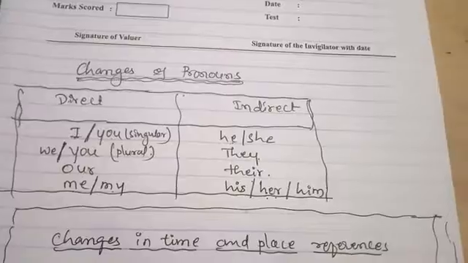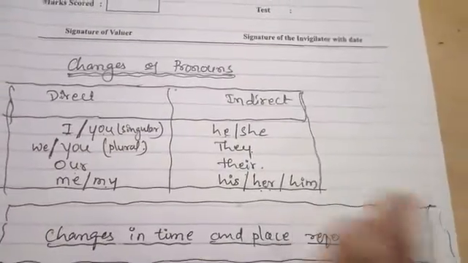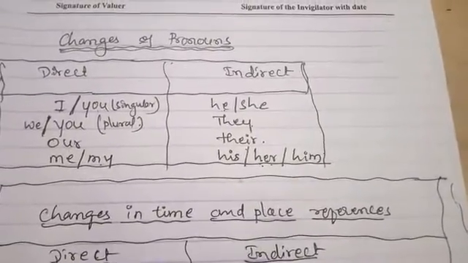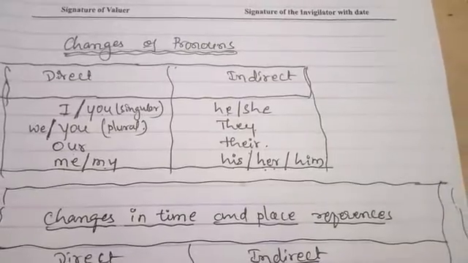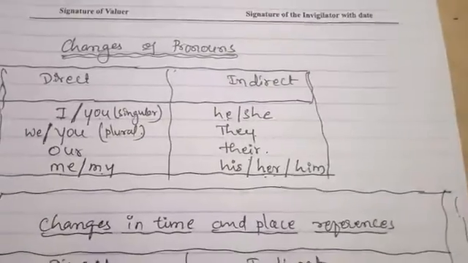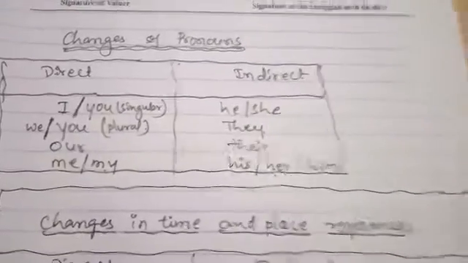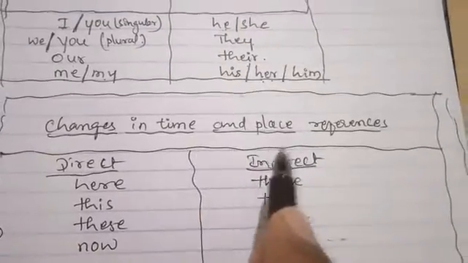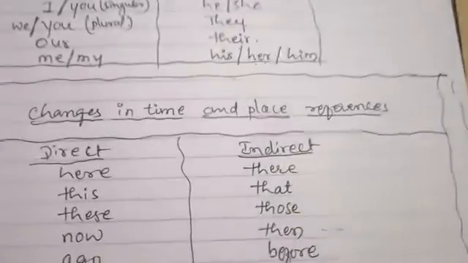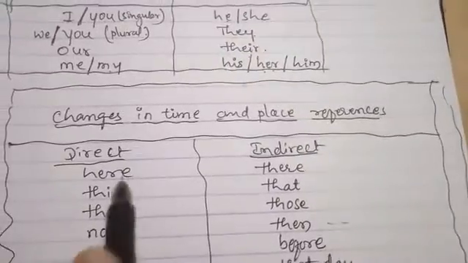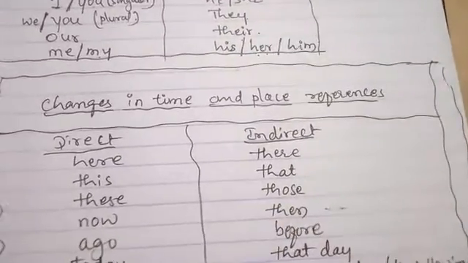For every step I have given a table. If you know the table, then you can easily change from direct to indirect sentence. Direct means the dialogue will be asked, then you have to make it in a report. Reported means a report about the dialogue in indirect. This much. See, the last one I will tell you: the changes in time and place reference. See, from direct like this will come, in indirect you have to change.